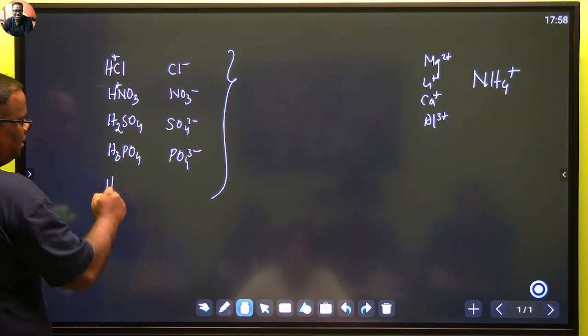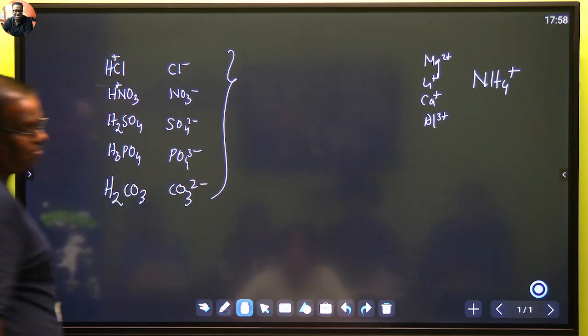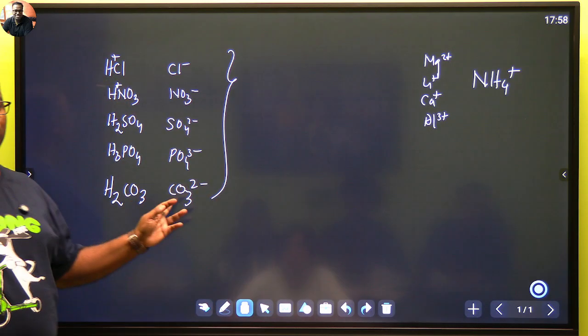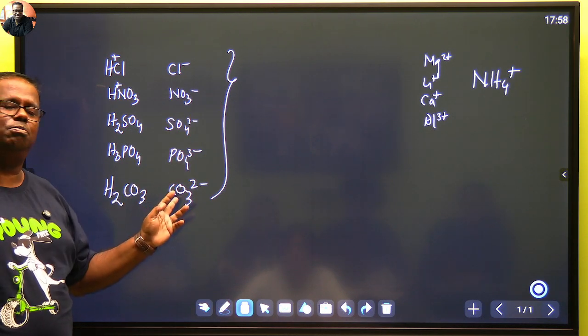Okay, carbonic acid H2CO3. So carbonate ion is CO3 2 minus. If it combines with magnesium, what will it be? Magnesium is 2 plus, this is 2 minus. MgCO3.